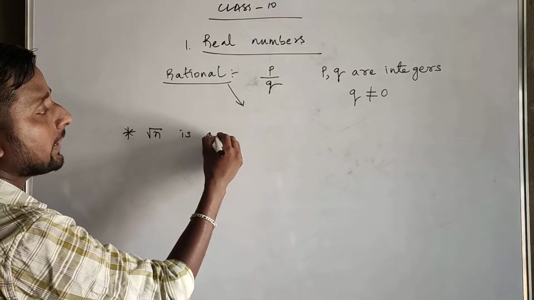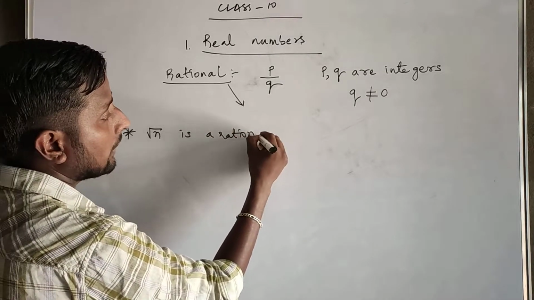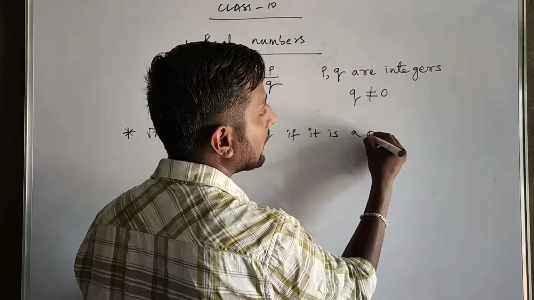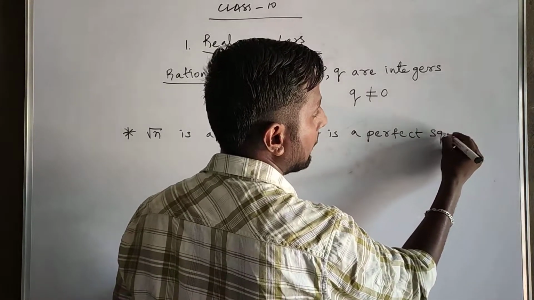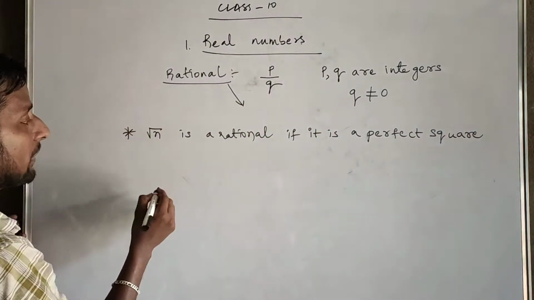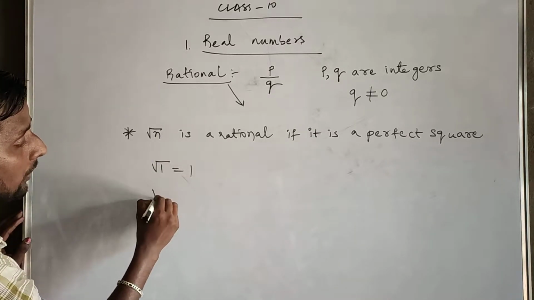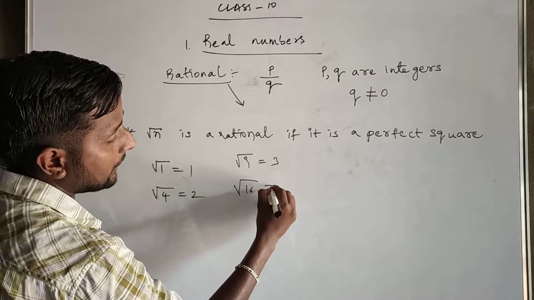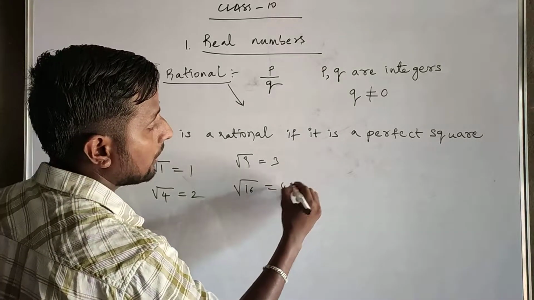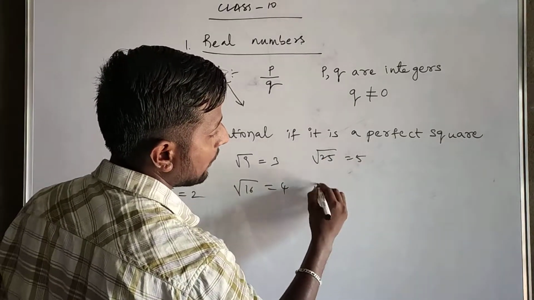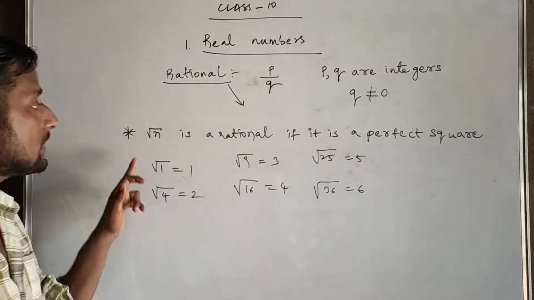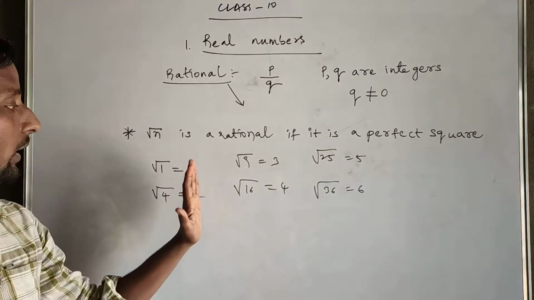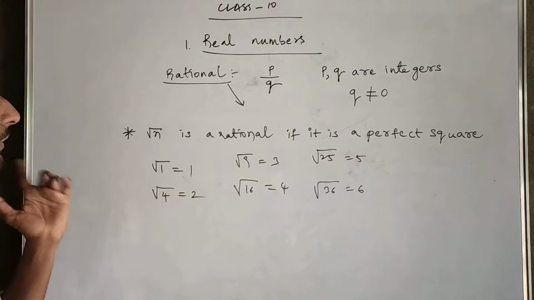Root n is a rational number if it is a perfect square. If you take some numbers, root 1 is equal to 1, root 4 is equal to 2, root 9 is equal to 3, square root of 16 is 4, square root of 25 is 5, square root of 36 is 6. That means when the square root of n is a perfect square, then whatever result comes will be rational.